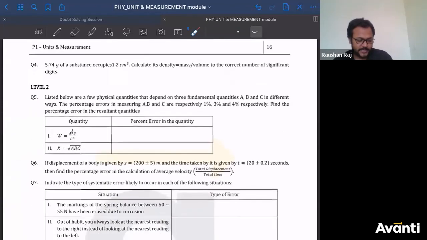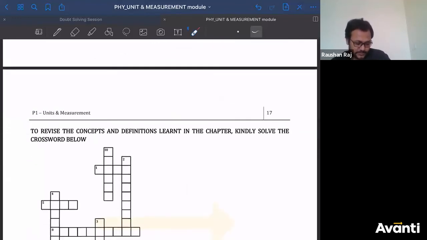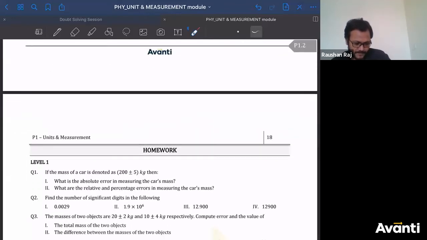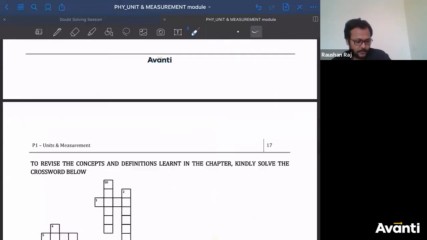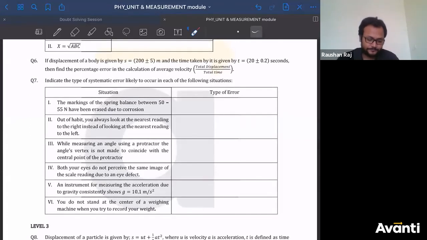Question number 6 to 10. Question number 10 है क्या? नहीं. Question number 6 to 8 only. Question number 6 to 8, 6, 7, 8. Any doubt? बोलो बच्चा लोग. Any doubt? Question number 6 to 8. Any doubt? Come on, guys. Please respond. If you don't have any doubt, please write that. No doubt, sir. Or click no.